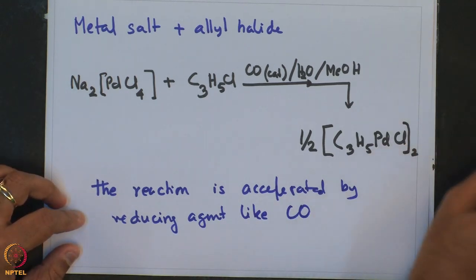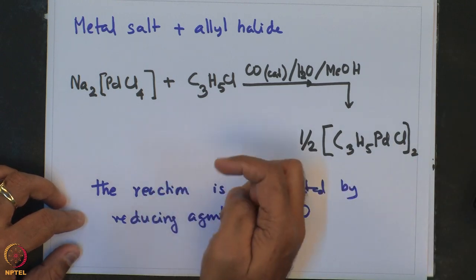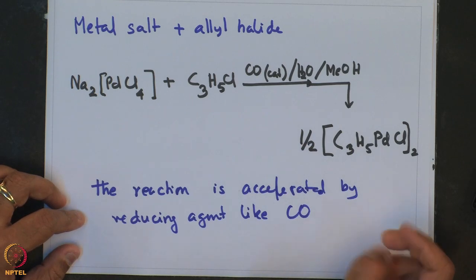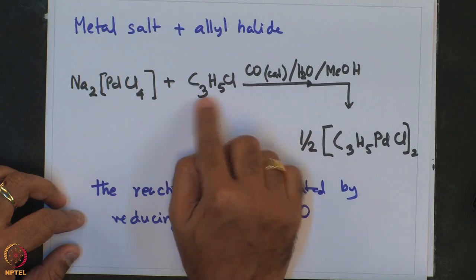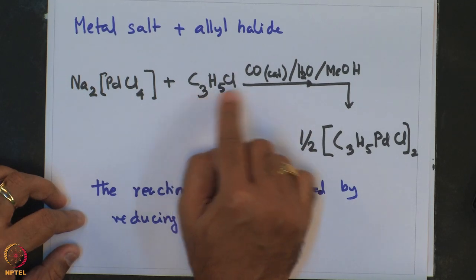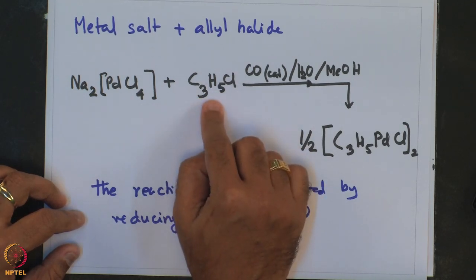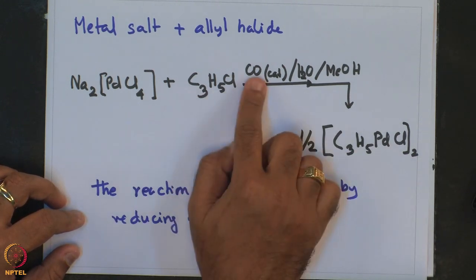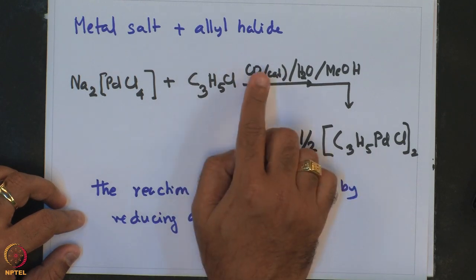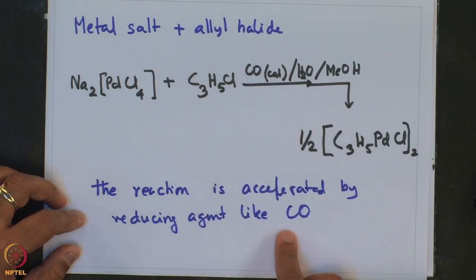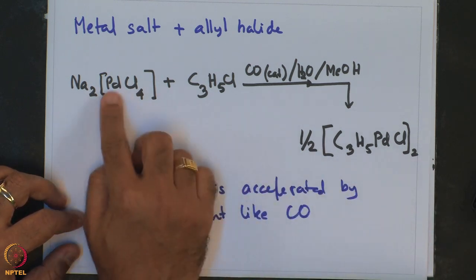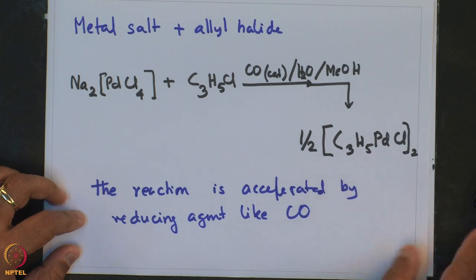So, one has to note that this is a disproportionation reaction in which this carbocation, where the allyl chloride carbon is positively charged, tends to become allyl anion, and the reducing agent for that species is this CO, whereas palladium remains in +2 state all the way.